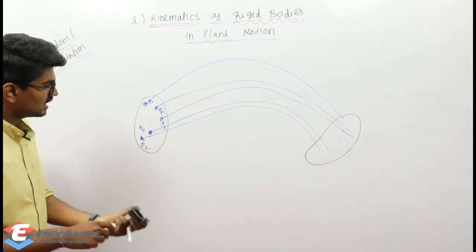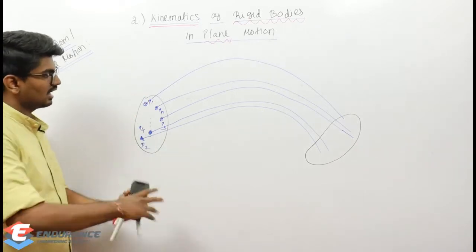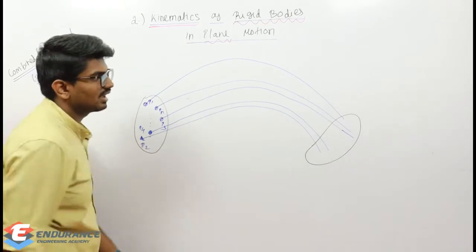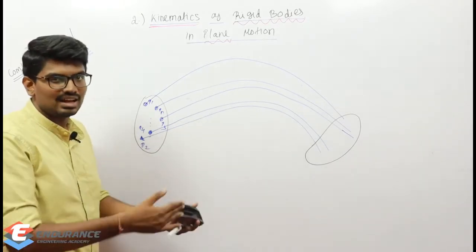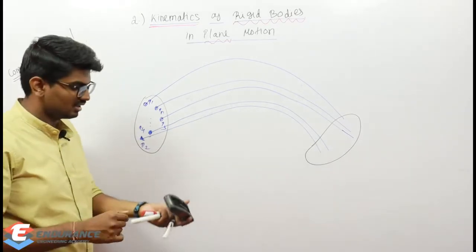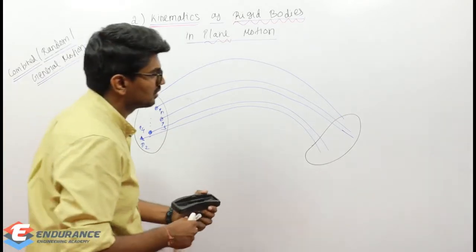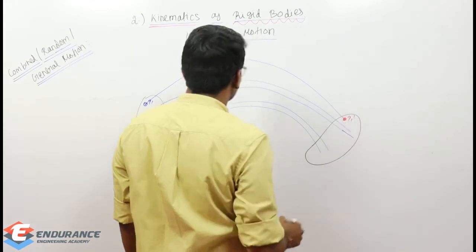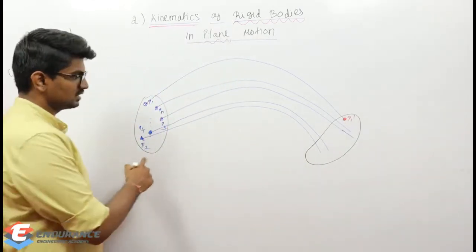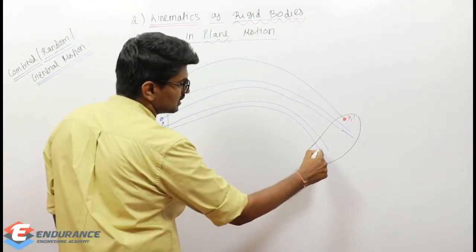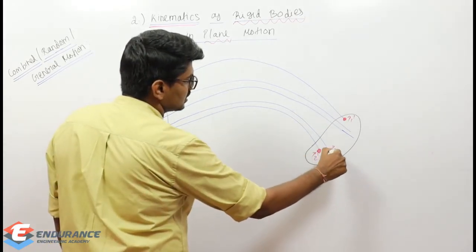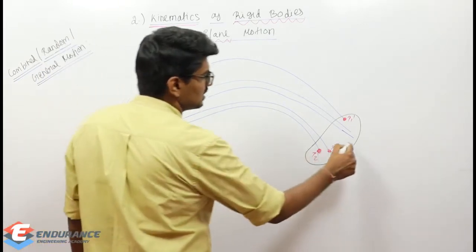So initially these are the positions of the particles. After the total rigid body moves like this, each particle has traveled some distance. Now these are the new positions of the particles. Let me take this as P1 dash, this will be P2 dash, this is P4 dash, just approximately marking it.